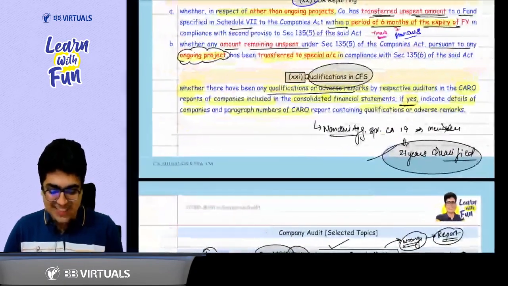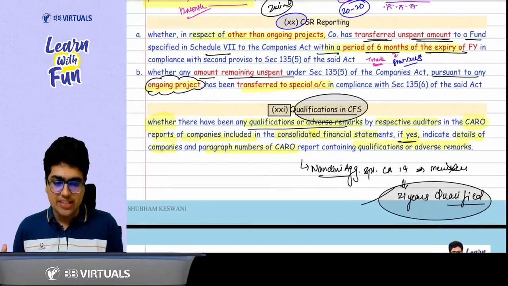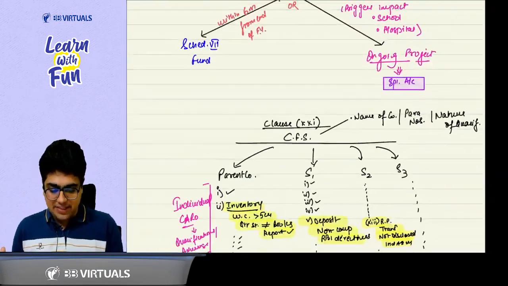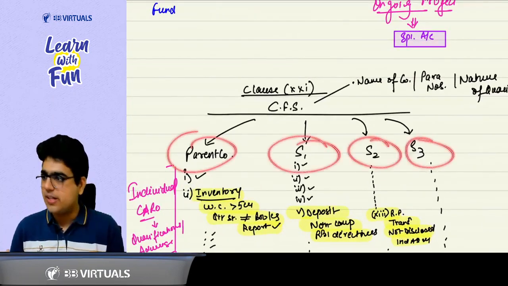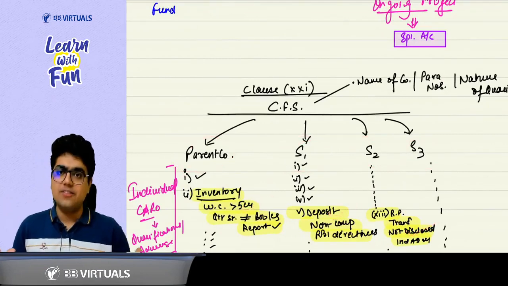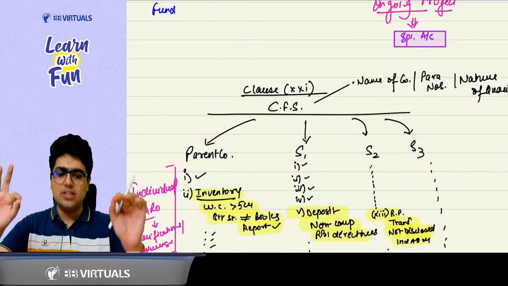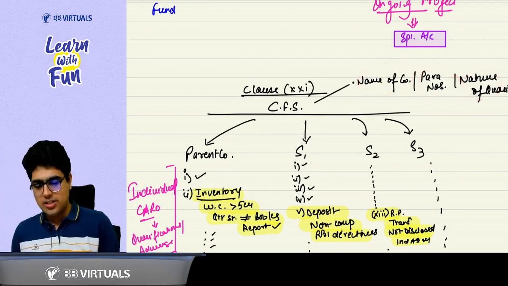Now comes the last part, that is qualification in CFS. So in case you are making a CFS, that is a consolidated financial statement, and in that CFS there are a lot of entities: parent company, subsidiary, subsidiary 2, subsidiary 3. Now in their individual CARO reports, there can be some qualifications or adverse remarks. You just need to make a summary of the same. That means the name of the company, para number, and nature of contravention.